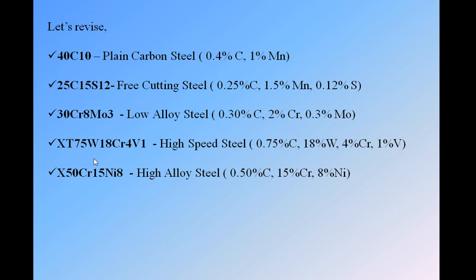Second, XT 75W18Cr4V1. This example is for high speed steel. So we start with XT, which is high speed steel. The first number will be divided by 100, that is 0.75% carbon, and the other numbers will be taken as they are: 18% tungsten, 4% chromium, 1% vanadium. And something which starts with X will be a high alloy steel. The first number is the carbon content, divided by 100, we get 0.5% carbon, and the next alloying elements and numbers are taken as they are, that is 15% chromium, 8% nickel.